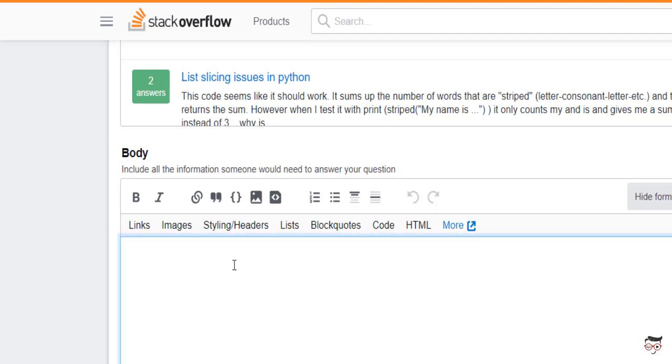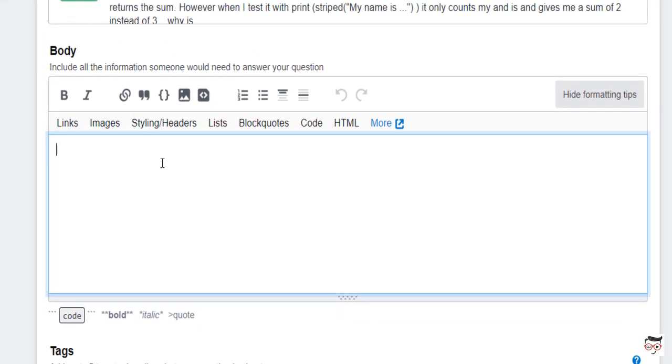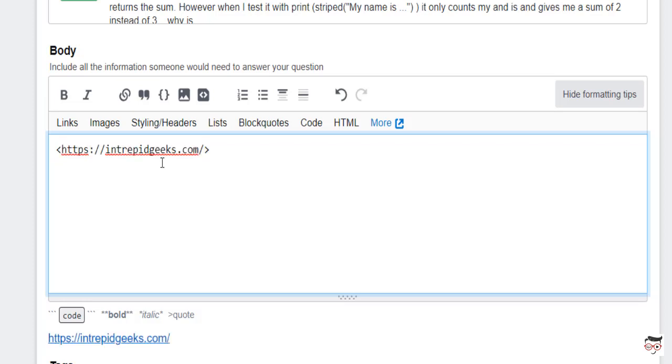Suppose I want my user who is going to read the question be directed to a particular website. So I'll use the link in my question of that particular website. What I'm going to do is I'm going to use this angle bracket, and in the middle of it I'm going to paste the URL of this website. I have the website of IntervidGeeks.com. So you see how it's gonna appear. It's gonna appear like this.